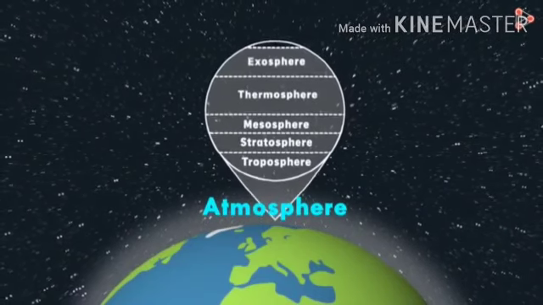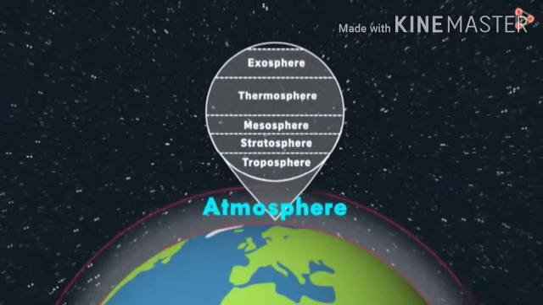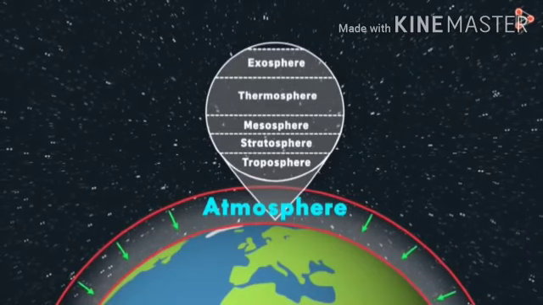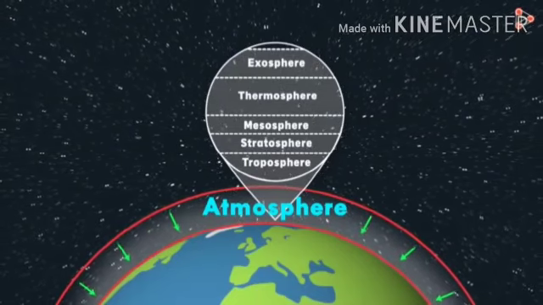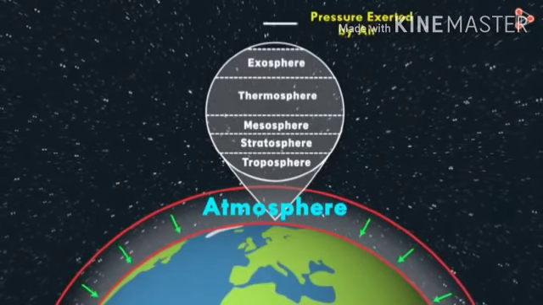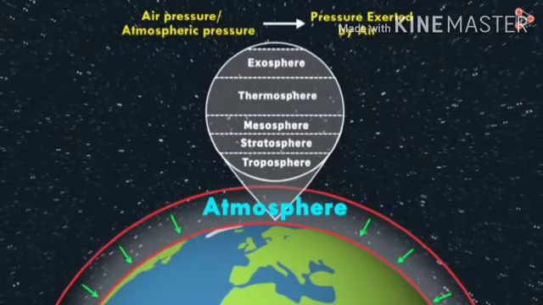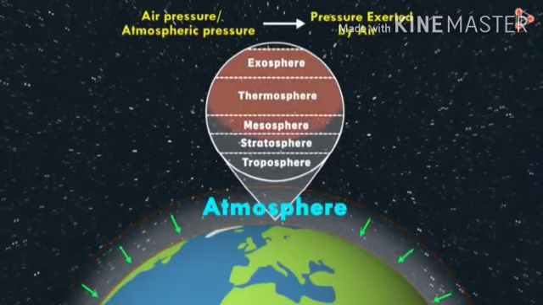We have learned the 5 layers of atmosphere. So this atmosphere has air surrounding it. This atmospheric pressure, the air pressure, is on the earth and the objects on the earth. So what do we call this pressure? The pressure exerted by the air is called air pressure or atmospheric pressure.